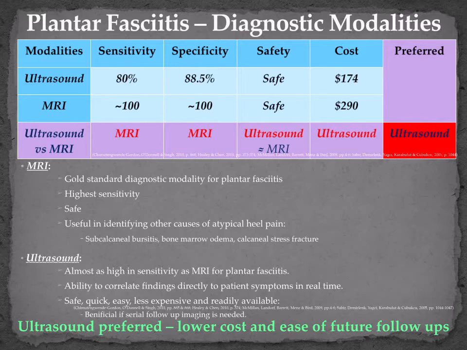It is also very useful in identifying other causes of atypical heel pain, such as bone marrow edema or calcaneal stress fracture. Ultrasound is almost as high in sensitivity and specificity as MRI for plantar fasciitis, with 80% sensitivity and 88.5% specificity. It has the ability for the radiographer to correlate findings directly to patient symptoms in real time during the imaging procedure. It is also very safe, quick, easy, less expensive, and readily available, which is beneficial if serial follow-up imaging is needed. Since ultrasound is just as reliable in the diagnosis of plantar fasciitis, but with lower cost and the ease of future follow-up compared to MRI, we have decided to refer Frank for an ultrasound instead of MRI.